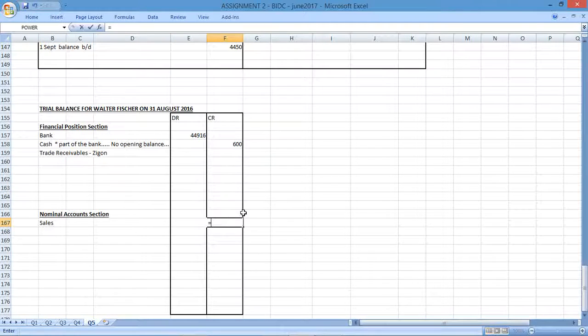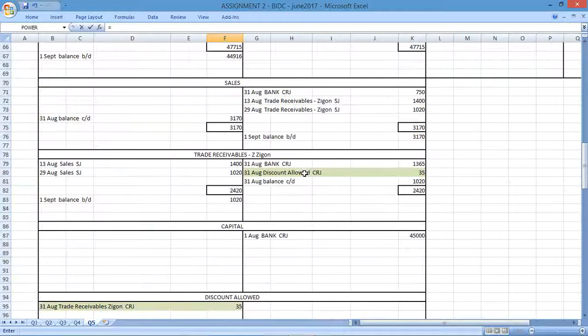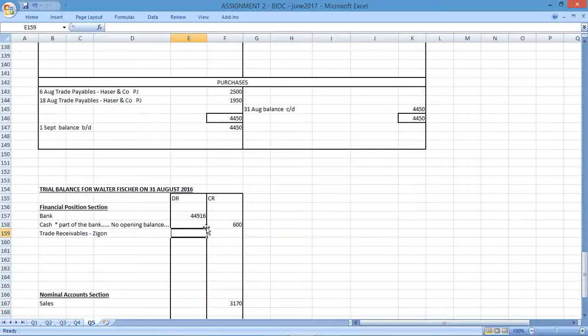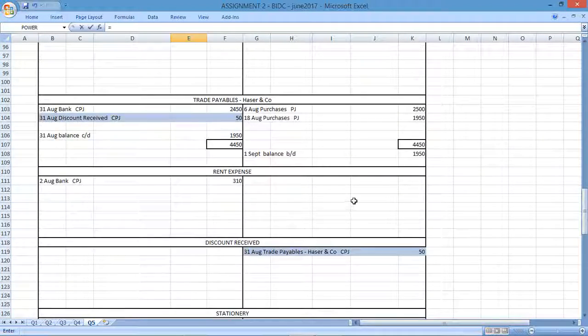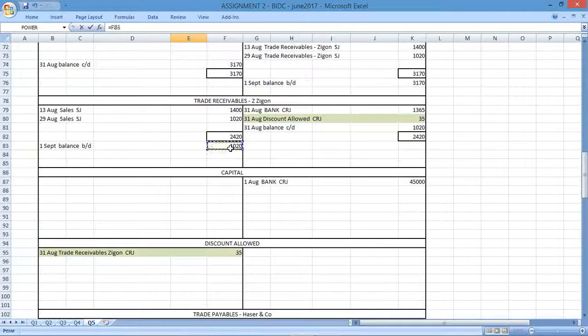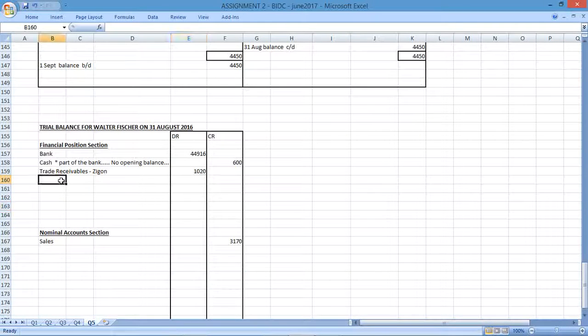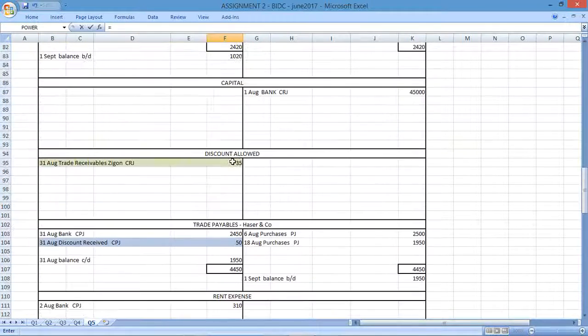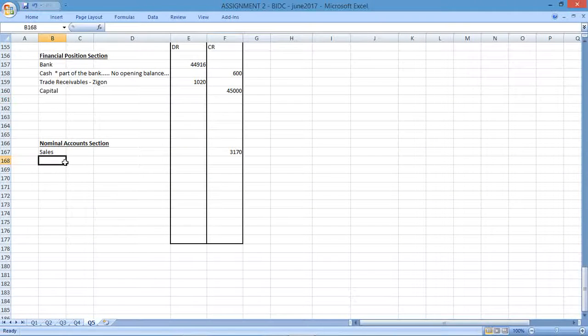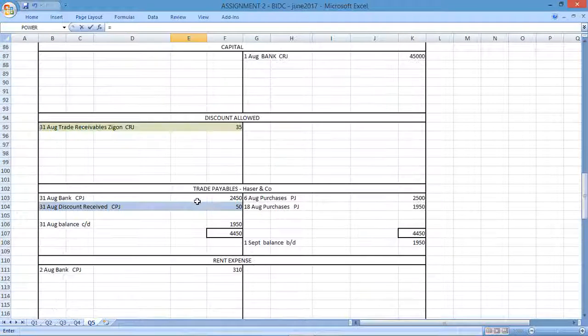Right, sales. There's the sale. Trade receivables. There's it. Perfect. Capital's the next account. Capital goes here. Capital will have a credit, so go up to the top. Where's my capital? There's my capital. Then I've got discount allowed, part of this section. Discount allowed. Get the balance.